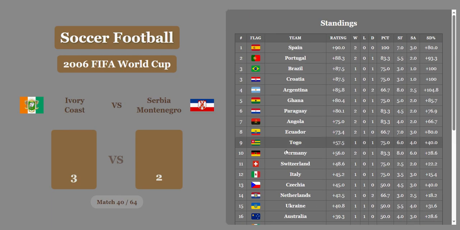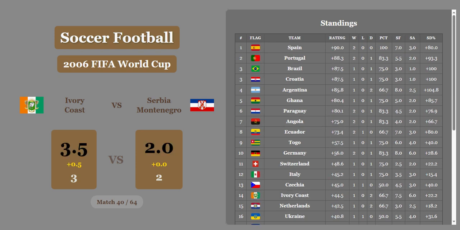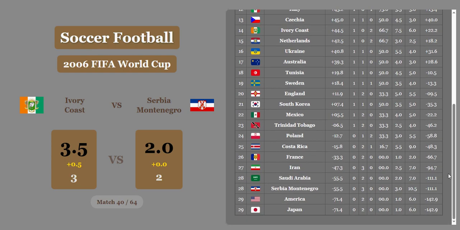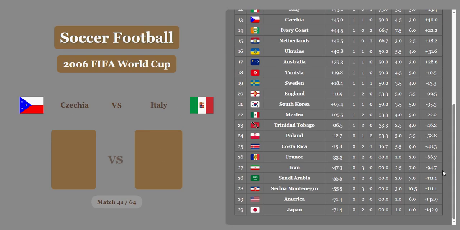Netherlands in 14th. Ivory Coast 3, Serbia, Montenegro 2. And that's going to be a half goal as well for Ivory Coast. And they're going to move up into 14th, below Czechia, above Netherlands. And Serbia, Montenegro with a terrible tournament in 28th place with Saudi Arabia, above America, below Iran.